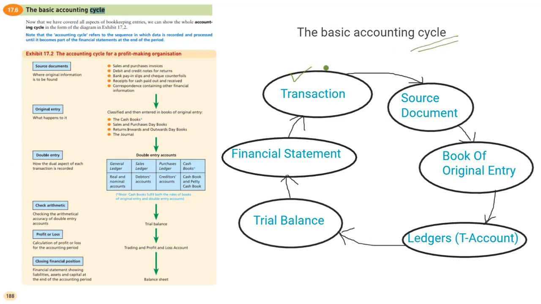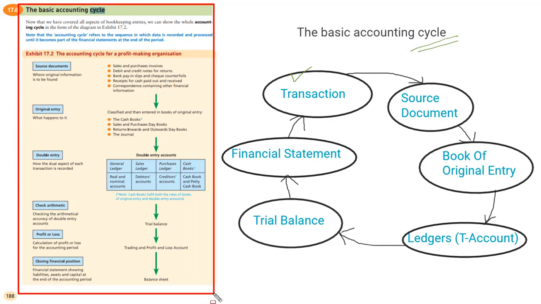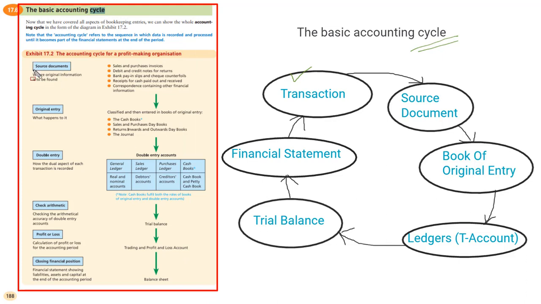If we take the same example in case of source document, when some company purchases furniture or anything else from another company, they receive a money receipt that we have paid the cash, and the proof of that cash paying is the receipt. So this is called a source document. If we take a look at this portion, we can see the source document is where original information is to be found.